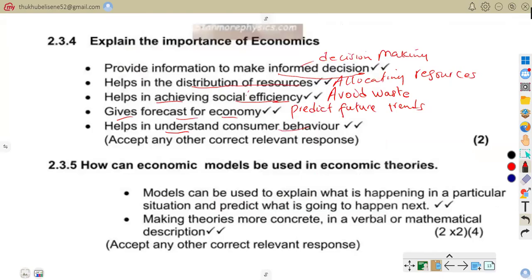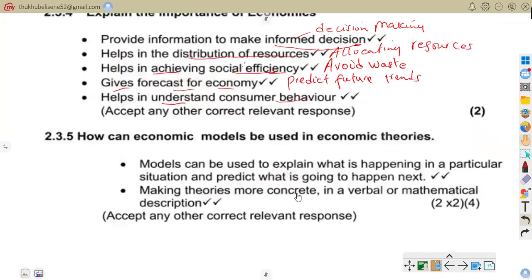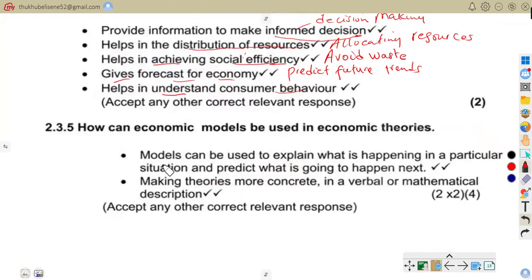Here we are on economic models. As we say, these are models used to explain what is happening in a particular situation and predict what is going to happen next. So that is what you've said when you're saying it simplifies the representation of reality. Also it says making theories more concrete in a verbal or mathematical description. So now let us attend to question 2.4.